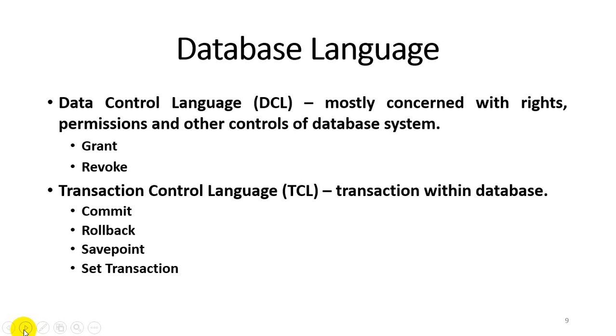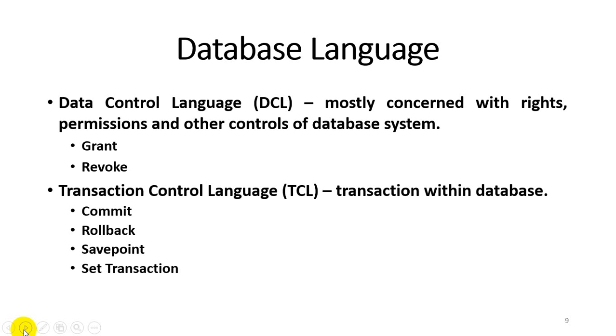And the last thing is known as the transaction control language, for transactions within a database. We saw in lecture number 3 what a transaction is. Transaction means performing some request and response between 3 different levels: view level, conceptual level and physical level. So whenever we perform any kind of transaction, or maintain a transaction, at that time we are using the TCL commands: commit, rollback, save point and set transaction.